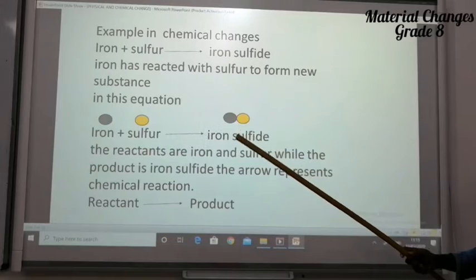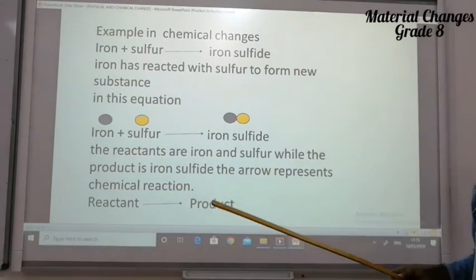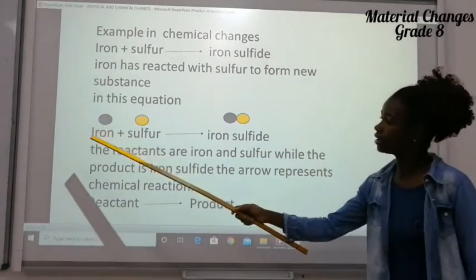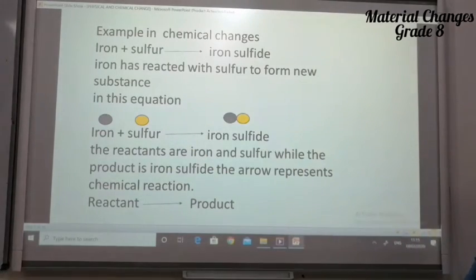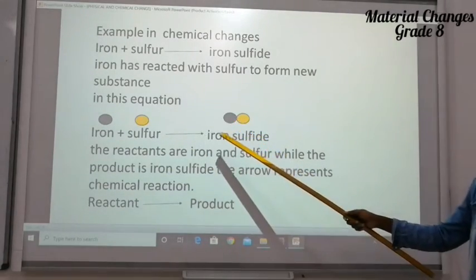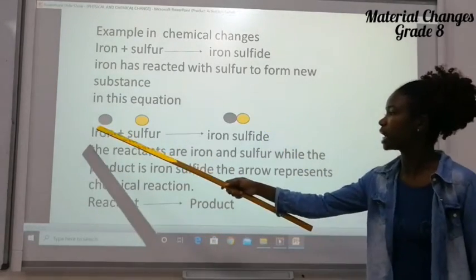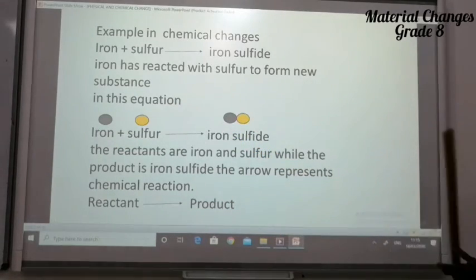So it is no longer iron or sulfur separately. It has become iron sulfide. So iron and sulfur are the reactants. They are both reacting with each other to form a product which is iron sulfide. So we can see here that the reactants are iron and sulfur, and the product is iron sulfide.